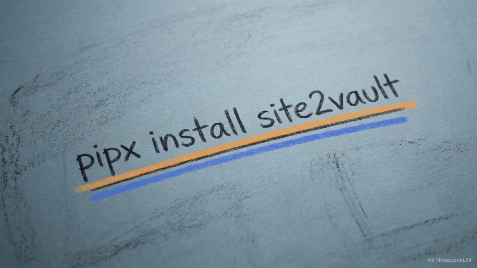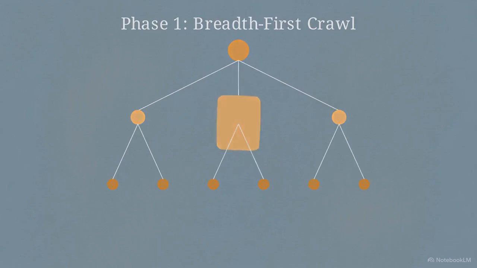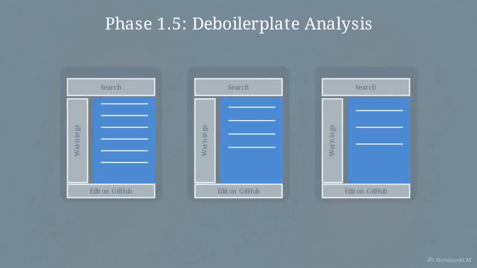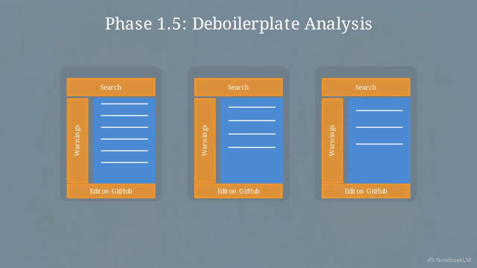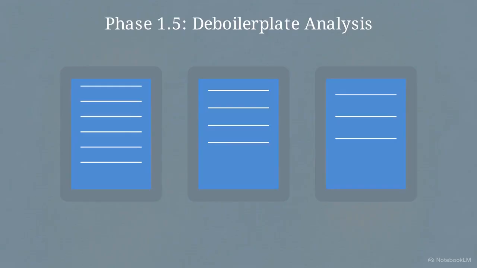To automate this local wiki pattern, we use a Python CLI tool called Site-to-Vault. This chart maps the pipeline. Phase 1 executes a breadth-first crawl, using strict politeness controls to respect the host. Through content extraction, it isolates the main content. Phase 1.5 runs a cross-page de-boilerplate analysis across all fetched documents simultaneously. By measuring paragraph frequency across the entire site, it identifies and automatically strips out repetitive cruft, things like edit on GitHub footers or standard sidebar warnings.